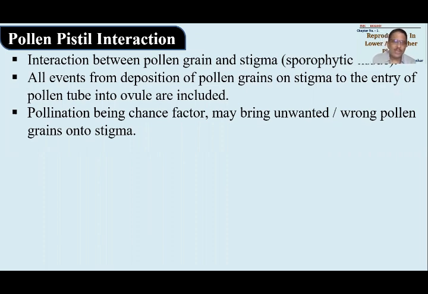Okay. Now pollination is a chance factor. Chance factor, you know very well what it means. If the flowers are cross-pollinated and if flowers are at different distant places, then the pollen grain reaching a particular stigma may or may not happen, means it is a chance factor. It may happen or may not. Of course it happens many times, but it is chance. Pollination happening or not happening is chance.